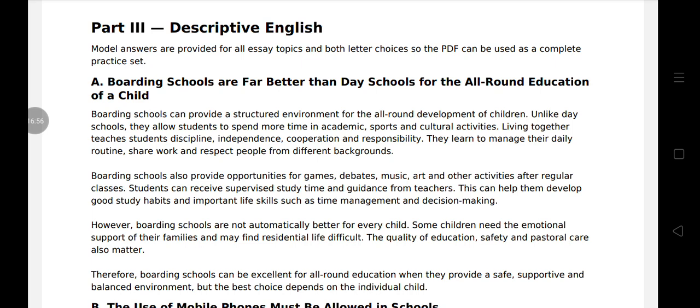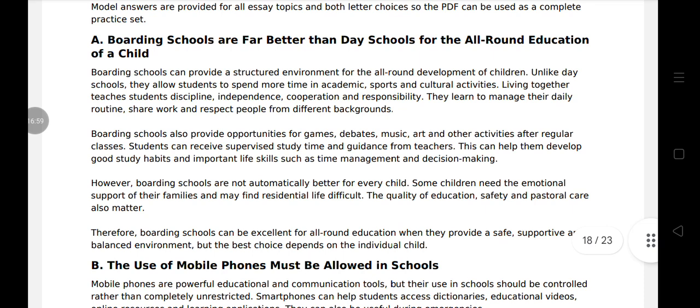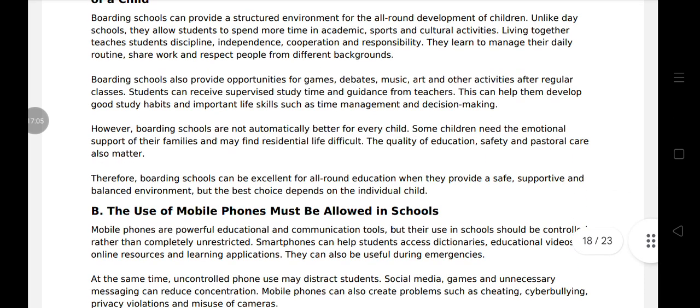Boarding schools also provide opportunity for games, debates, music, art, and other activity. After regular classes, student can receive supervised study time and guidance from teacher. This can help them develop good study habits and important life skills such as time management and decision making. However, boarding schools are not automatically better for every child.